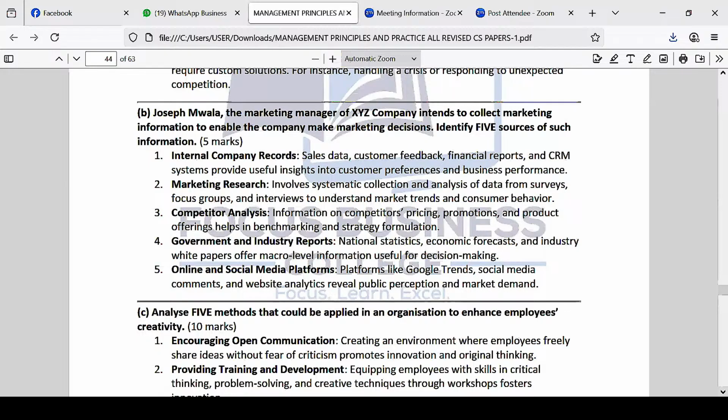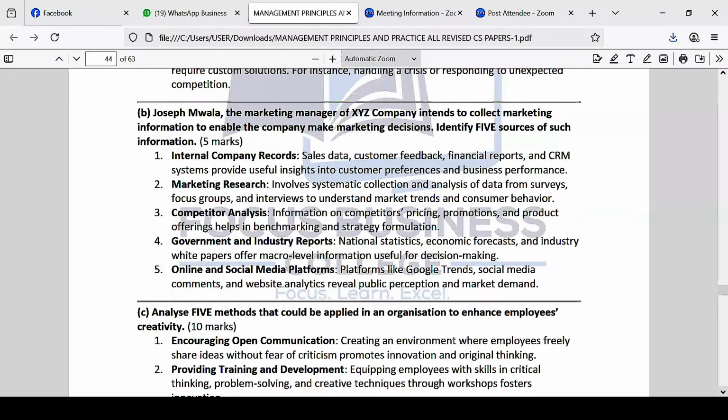The next source is competitor analysis. You can try to analyze the competitor, and that one can also help you. So what do you mean? Information on competitors' pricing, you can look at how much they are pricing the product. Promotion, how do they do promotion? Do they do online marketing promotion? I will check on that. And product offerings, what are they offering in the market? That helps in benchmarking and strategy for me. So basically, you can look at a competitor and collect very important information.